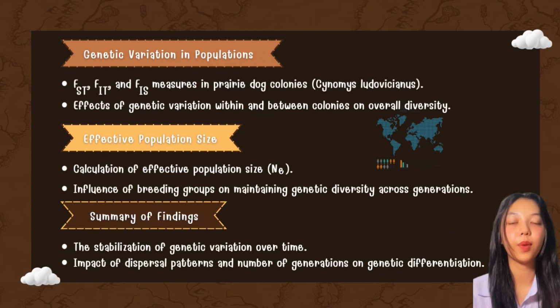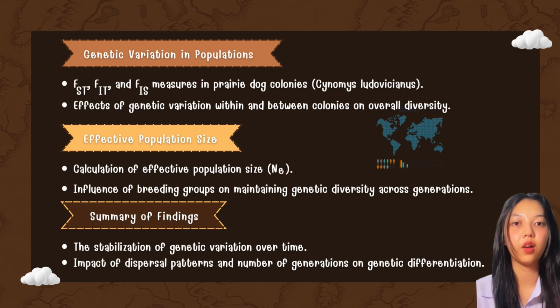Genetic variation in the population: FST, FIT, and FIS measured in prairie dog colonies, Cynomys ludovicianus. Effect of genetic variation within and between colonies on overall diversity. Effective population size: calculation of effective population size. Influence of breeding groups on maintaining genetic diversity across generations. Summary of findings: the stabilization of genetic variation over time, and the impact of dispersal pattern and number of generations on genetic differentiation.